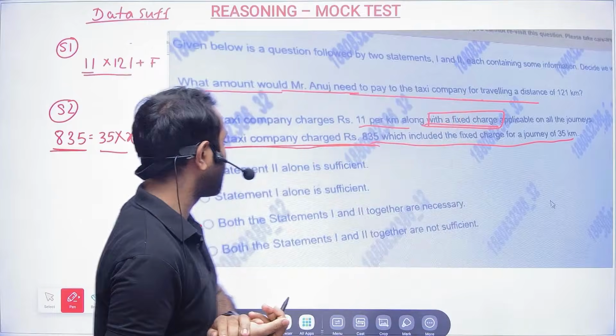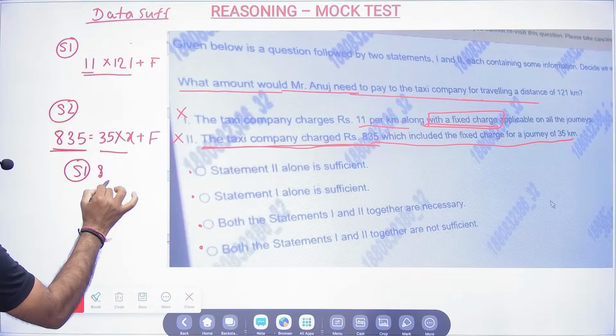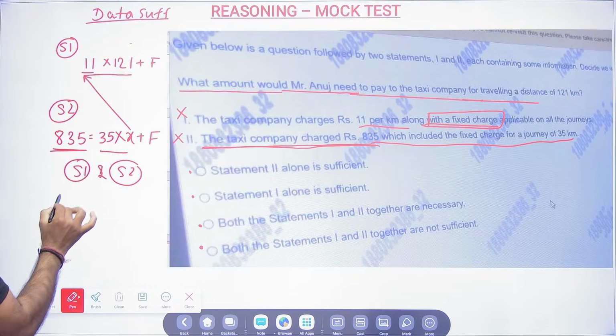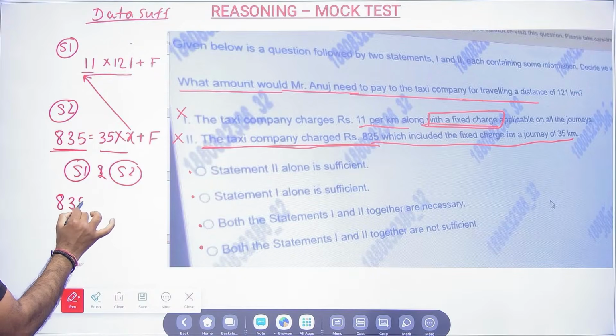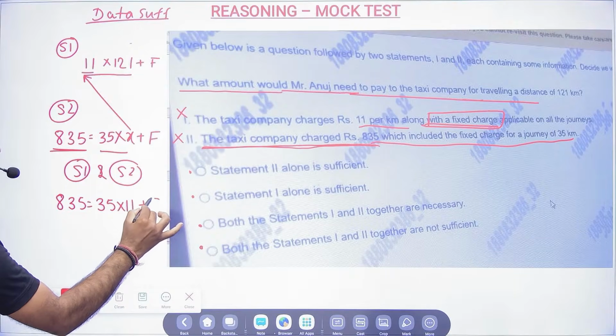Yes sir, agreed. Okay, now I am going to combine S1 and S2. After I combine, I know the per kilometer price is 11. So 835 equals 35 into 11 plus fixed charges.